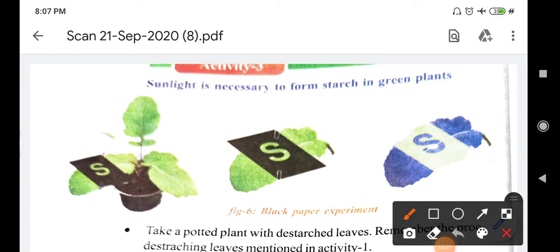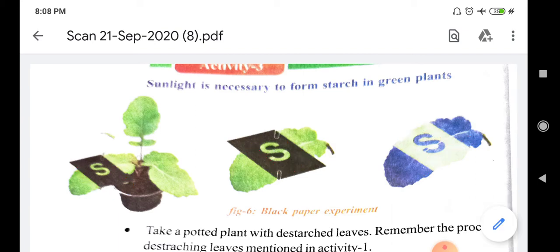Why? Because only in this S-shaped part has the starch formation occurred. Only this part is receiving the sunlight; all the black part is not receiving the sunlight. So only the S part is receiving sunlight and doing photosynthesis. That's why only the S part changed its color to blue when tested with iodine solution. The remaining part did not change its color because it is not receiving the sunlight.